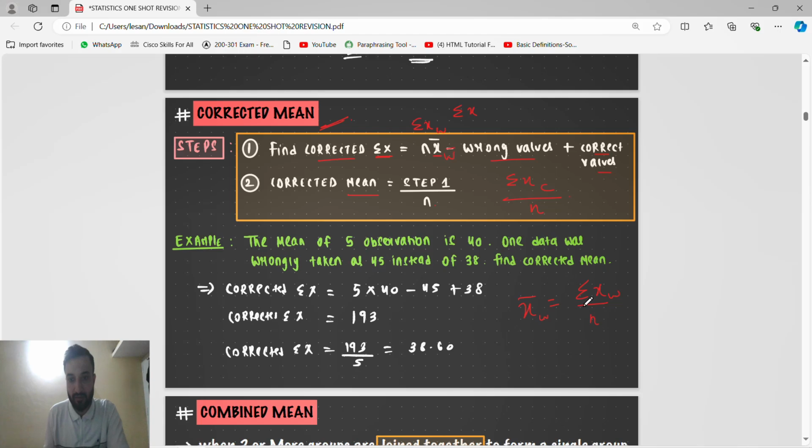First we have to find this wrong summation of x. The wrong summation of x is n into the wrong mean, the number of observations into the wrong mean. So you will get the wrong sum of all the observations. From that you subtract the wrong value and add the correct value. So you will get the corrected sum of all the observations. For corrected mean we have this formula: we substitute the corrected sum of all the observations divided by the number of observations. We have already done this in the class, and this is an example you can understand.